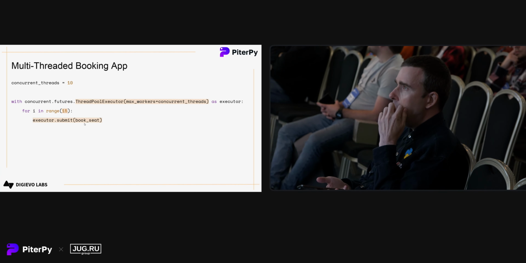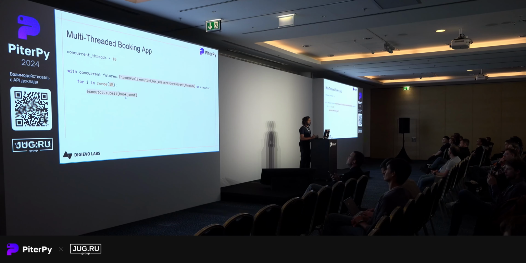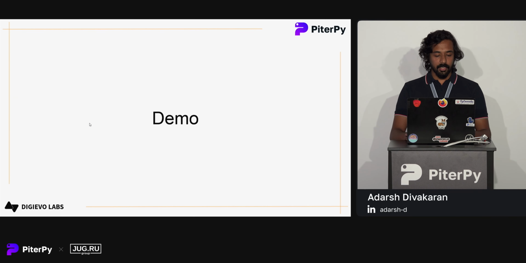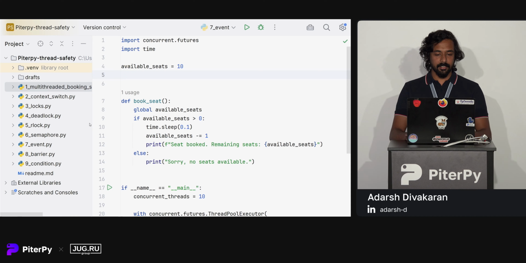So we have 15 threads waiting to book the seat, and the number of threads will be managed by our thread pool executor. We will use the executor submit function to run that concurrently. So let's see that in action.